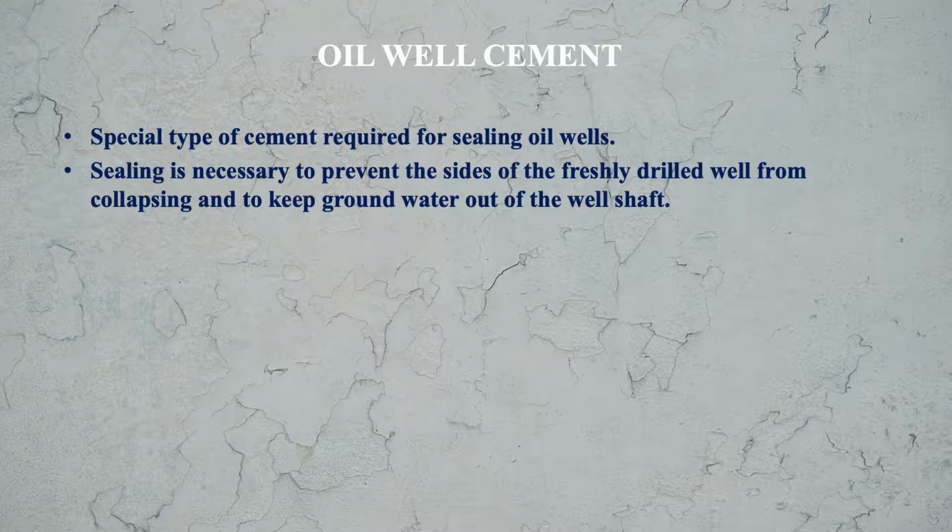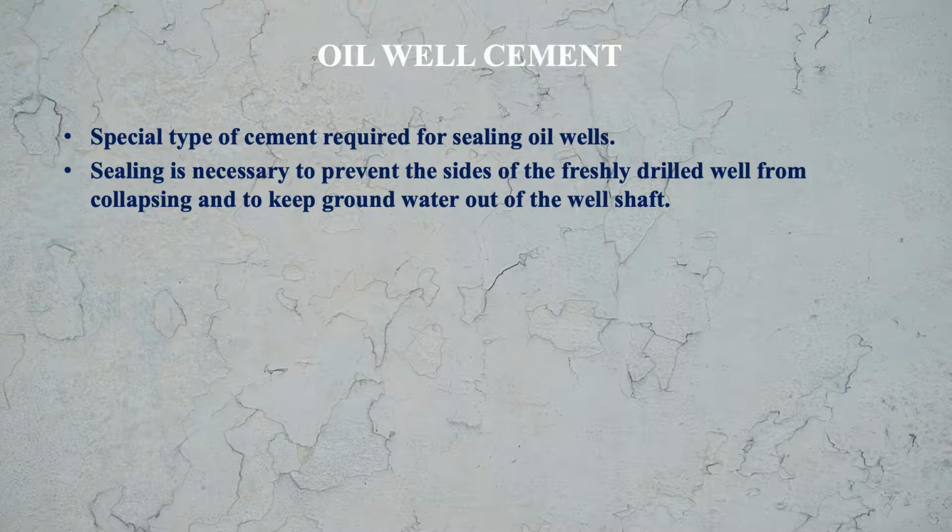Sealing is necessary to prevent the sides of the freshly drilled well from collapsing and to keep the groundwater out of the well shaft. When we are drilling wells, the wall of the well can collapse basically. To prevent the collapsing and also to keep the groundwater out of the well shaft, we use sealing.